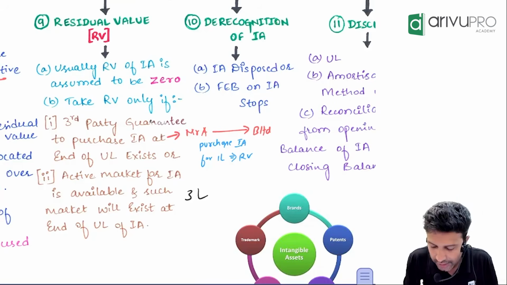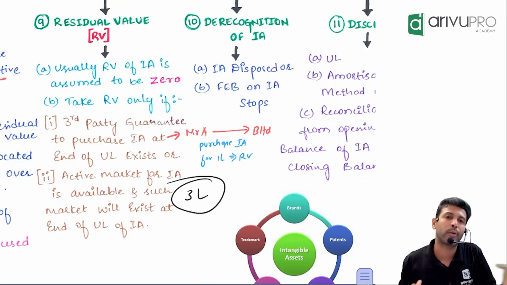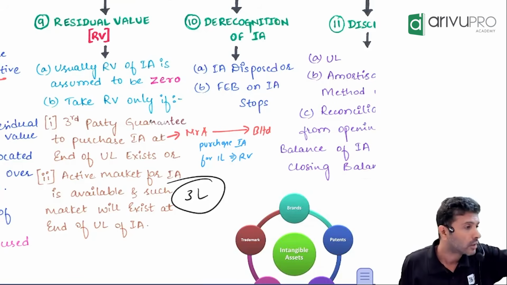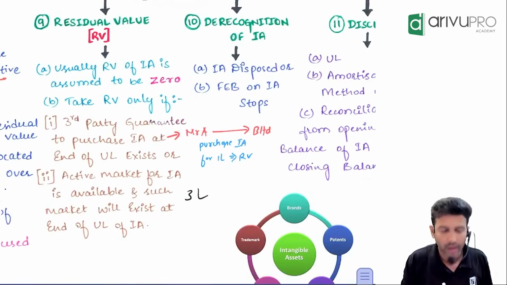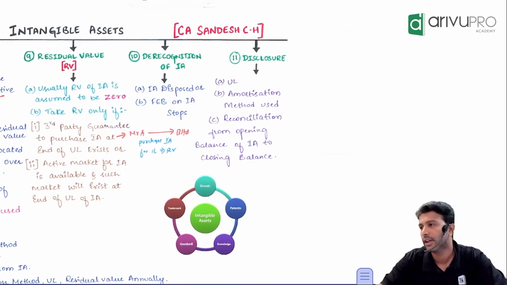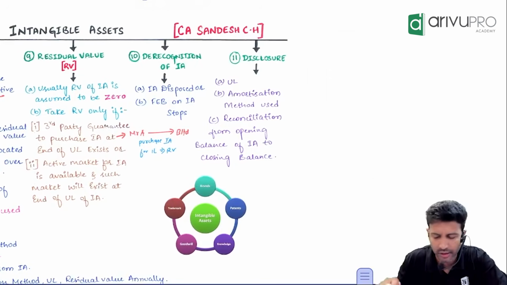Suppose I feel by selling software in active market, I will get how much? 3 lakh. Then that 3 lakh will become residual value. If no information is given, residual value, we always take it as what? That's it. Again, not that very important, but a provision.